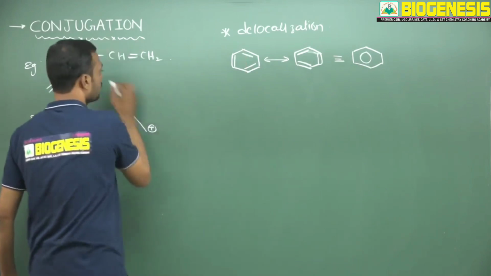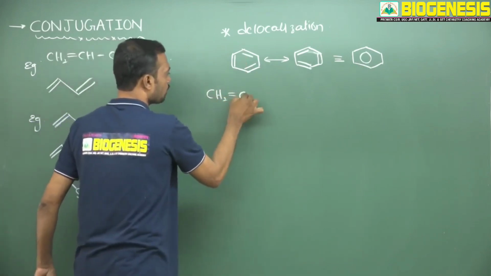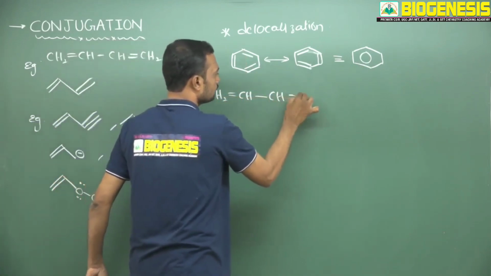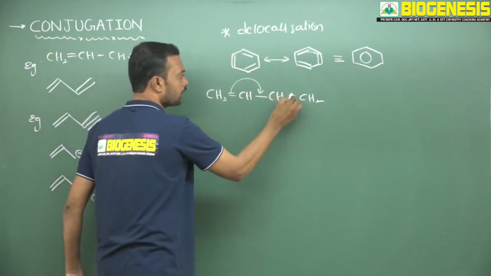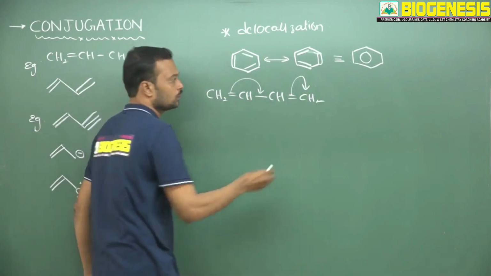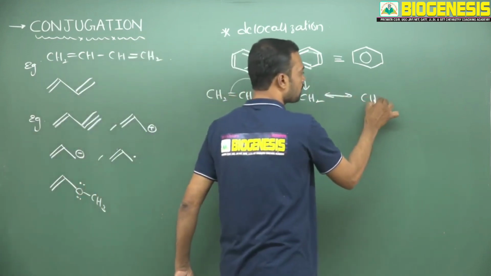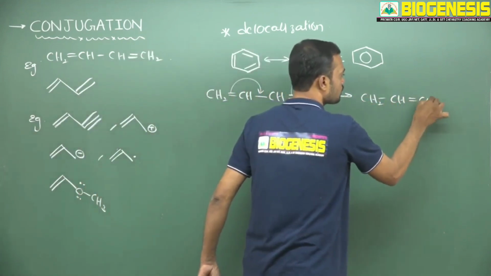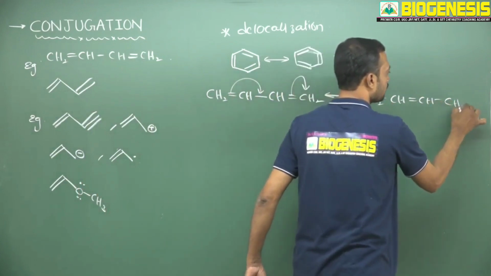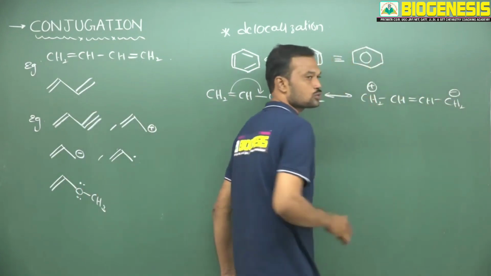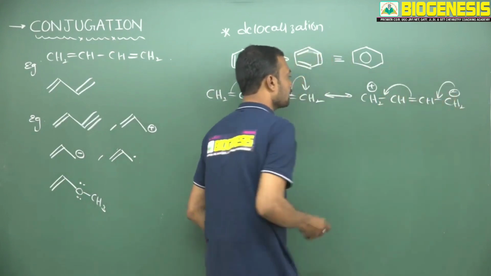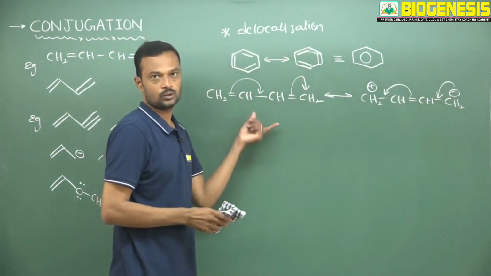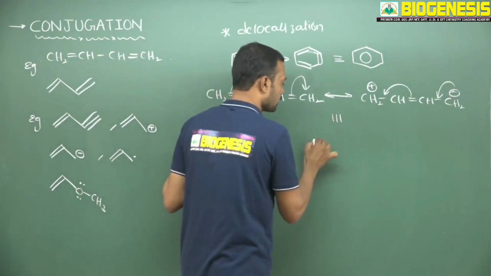And here also, see, I am taking a conjugated double bond. In this conjugated double bond, this double bond migrates here and these pi electrons are going to be transferred here. So once they transfer, it can be represented like this. This is a double bond, and here this terminal carbon carries a negative charge and this will carry a positive charge. And one more time it will come back like this, and here the molecule attains this particular structure. So the overall resonance hybrid can be represented like this.